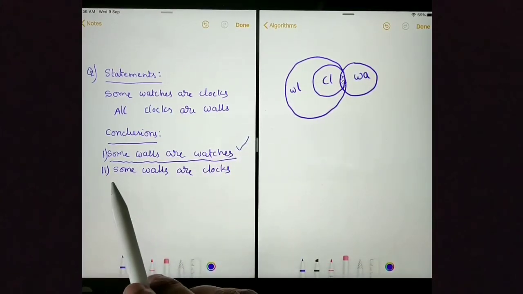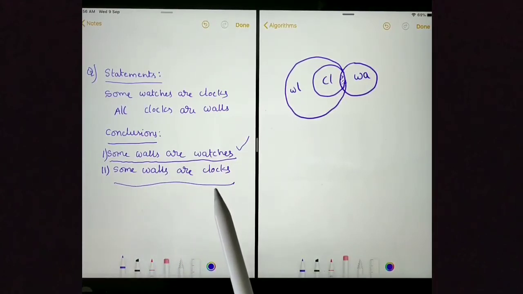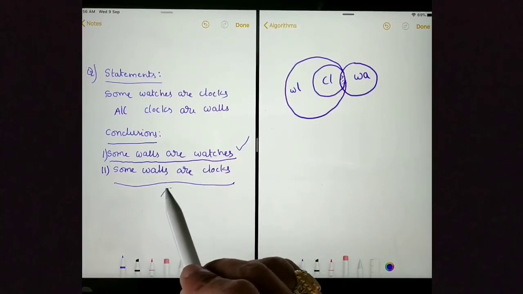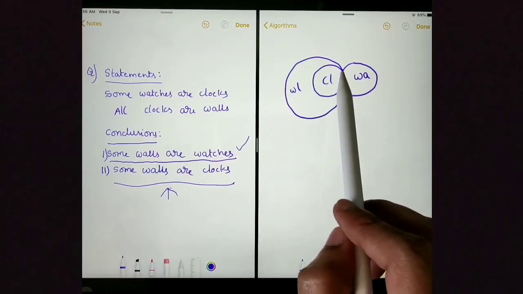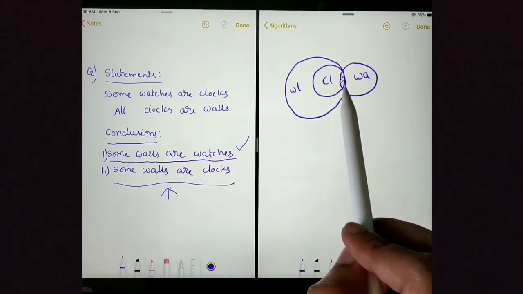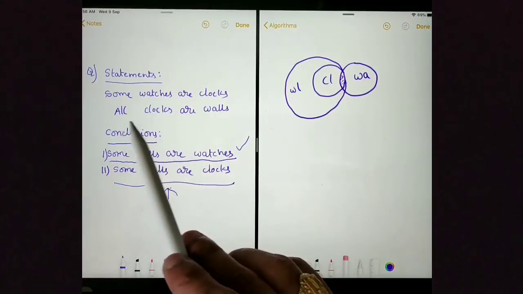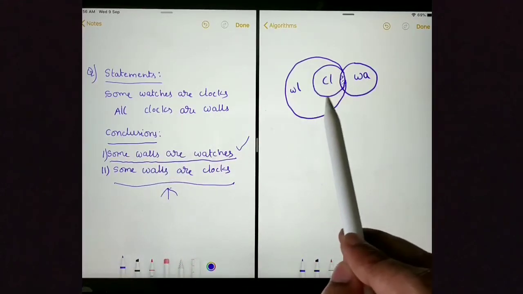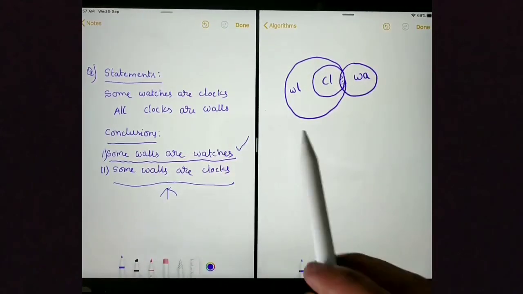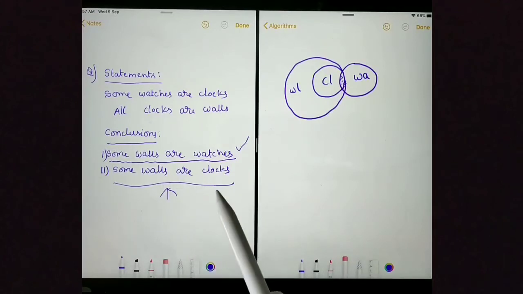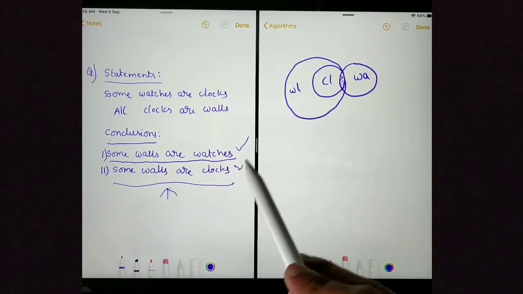Next conclusion is some walls are clocks. This is a definite conclusion. To disprove this conclusion, we need to prove that no wall is clock. For that, I need to separate clock circle and wall circle. But as per the statement, all clocks are walls. So clock circle always should be inside wall circle. Because I am not able to prove no wall is a clock, saying some walls are clocks is true.